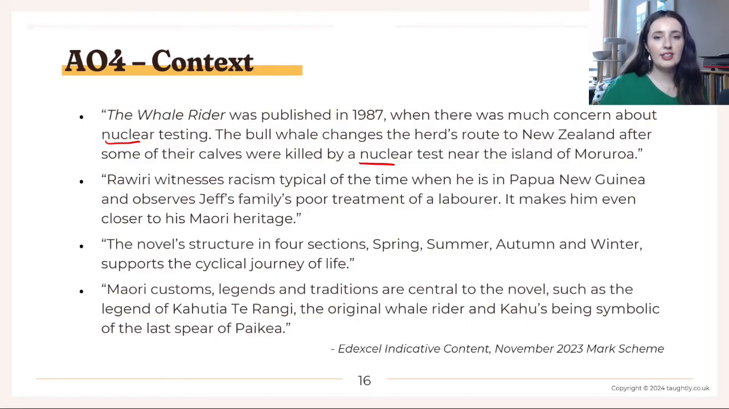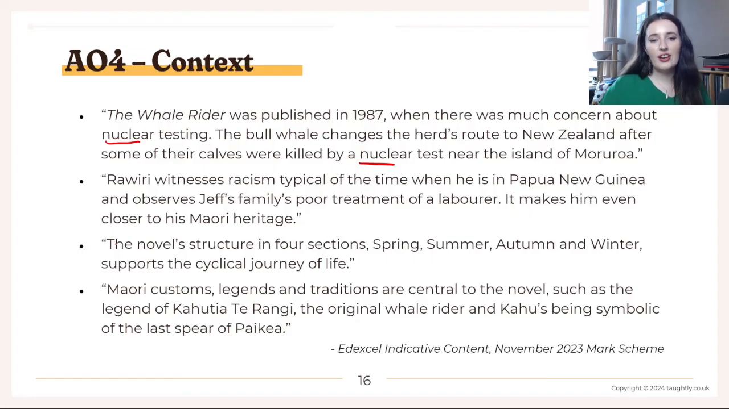Rawiri witnesses racism typical of the time when he's in Papua New Guinea and observes Jeff's family's poor treatment of a labourer. So just saying Rawiri witnesses racism, which was common at the time, gets you a context point. So just fit in "which was common at the time," "which was typical of the time," "which was a Maori legend," and you get your AO4 points. It makes him even closer to his Maori heritage. Again, to me, not super contextual, but Edexcel are kind.